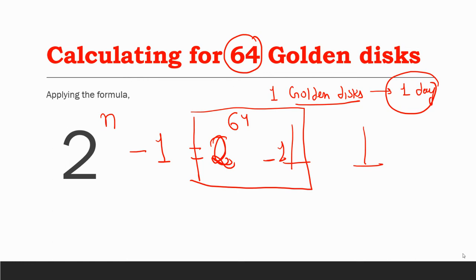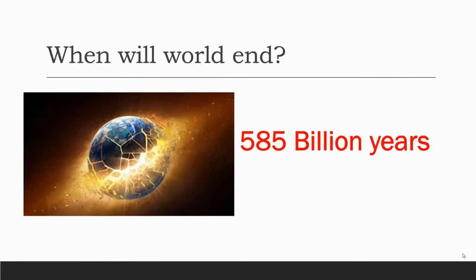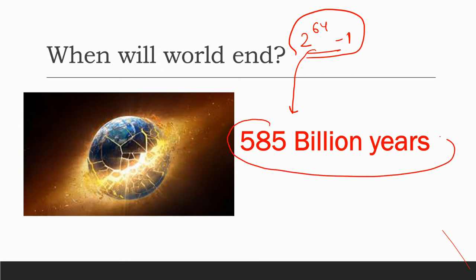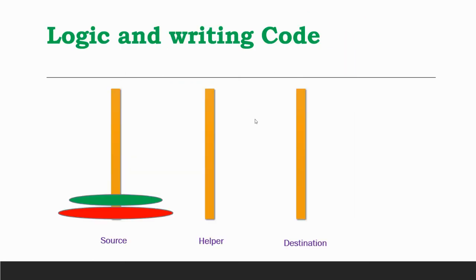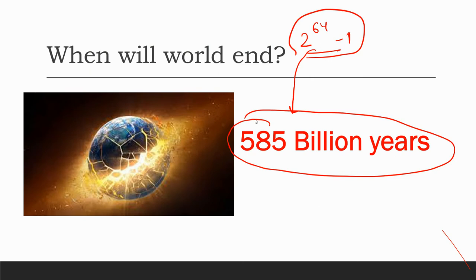So talking about when the universe will come to an end, if we calculate 2 to the power 64 minus 1, we are going to get this number. Since we can move only one disk at a time, and one disk in 1 day only, according to this rule we are going to take 585 billion years to complete this task. So don't worry, we have enough time. We can take lots of new births. Let's move to the logic part now. So this was all about the story, it is believed.